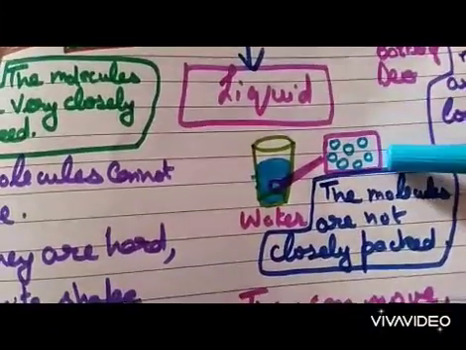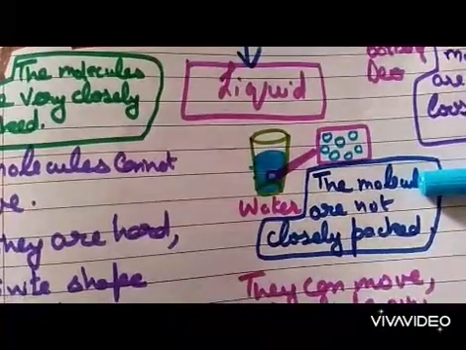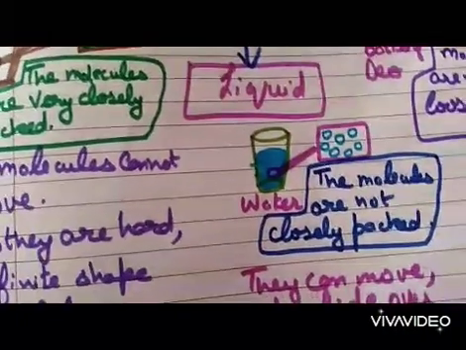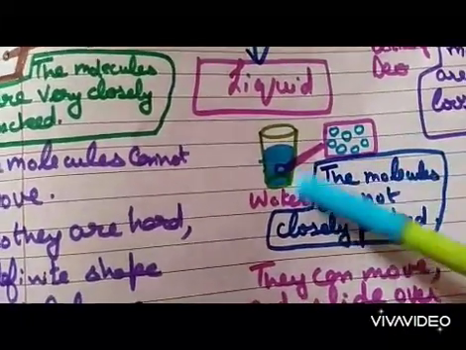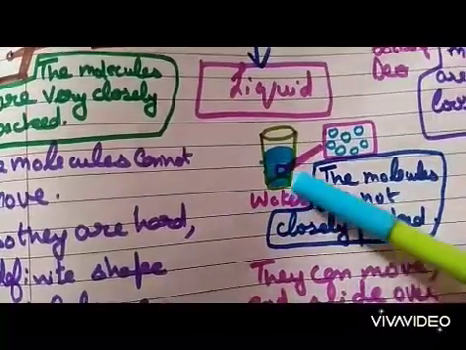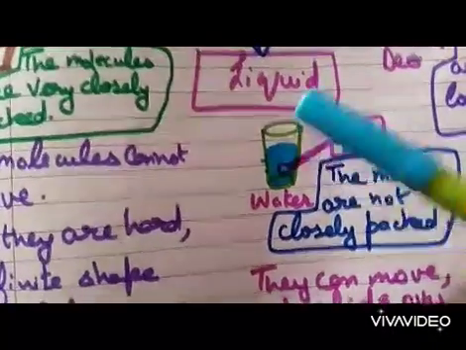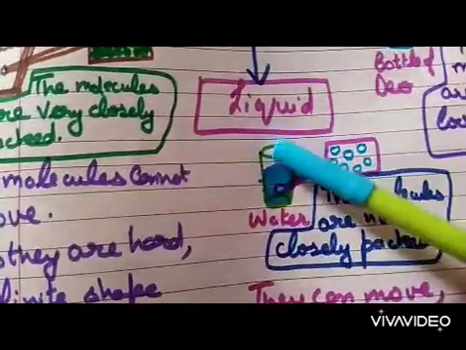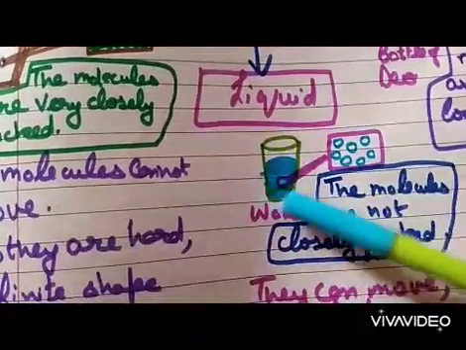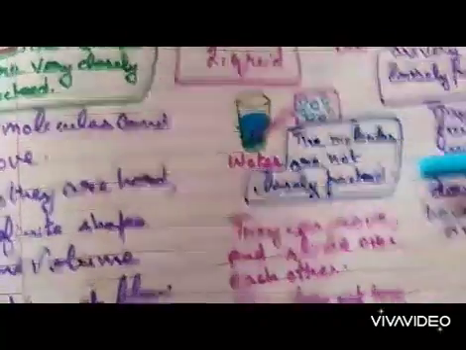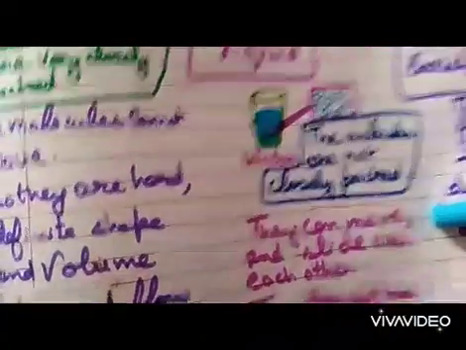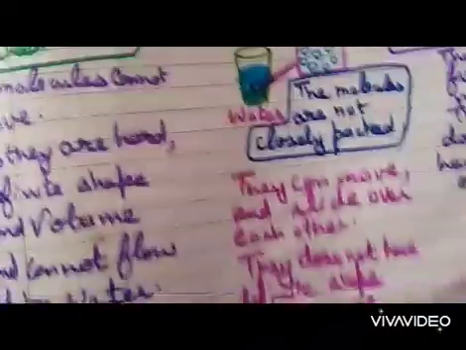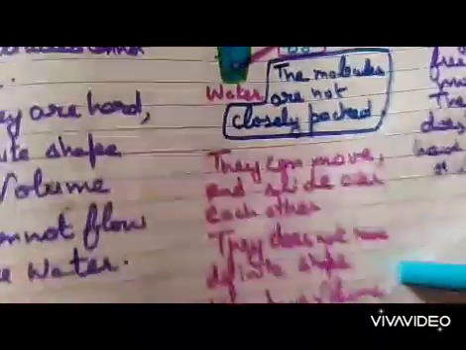These molecules make liquids flow, and the liquid takes the shape of the container in which it is poured. As you use a glass, a jug, a mug or tub, the liquid takes the shape of the container in which it is present. So the molecules are not closely packed. They can move and slide over each other. They do not have definite shape, but they have definite volume.